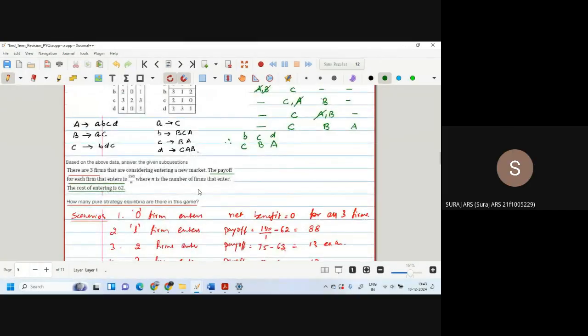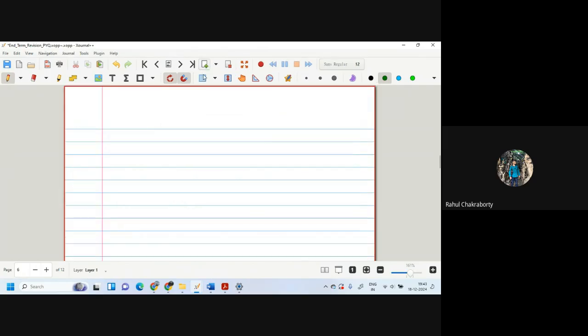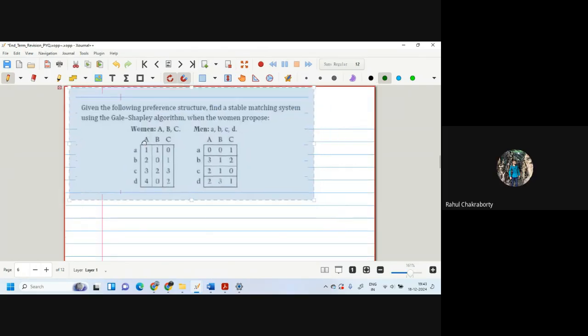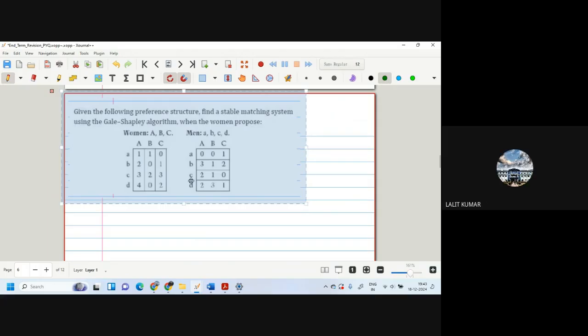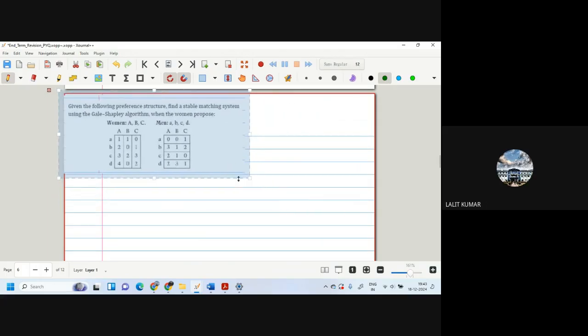This was the same they asked in quiz 2. Yeah, this is the one with the choosy A or something. So let's revise that. So in the starting, what do we do? Women are A, B, C, men are A, B, C, D. So first we write all the preferences.